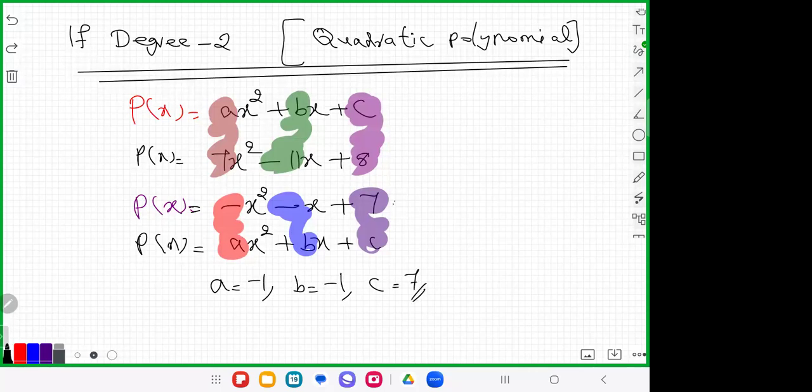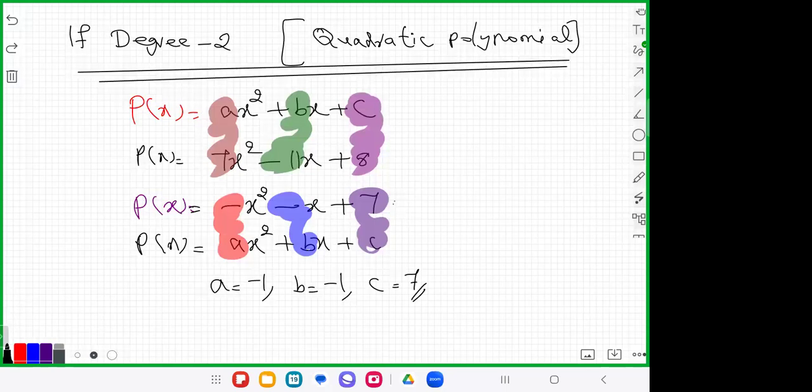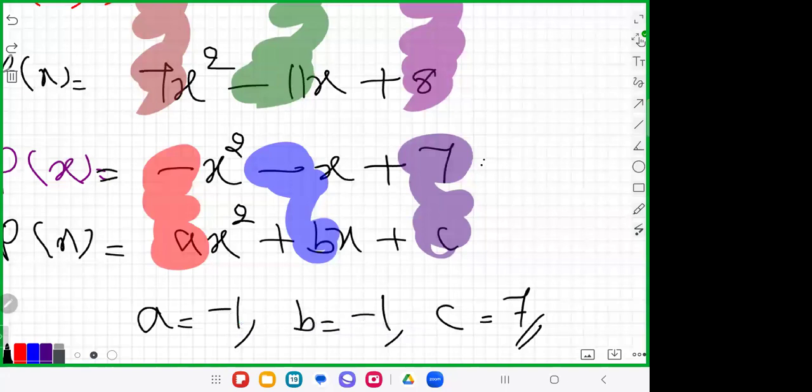Look here, there's a negative sign here. That's why b is -1. So this is the value of a, b, and c.